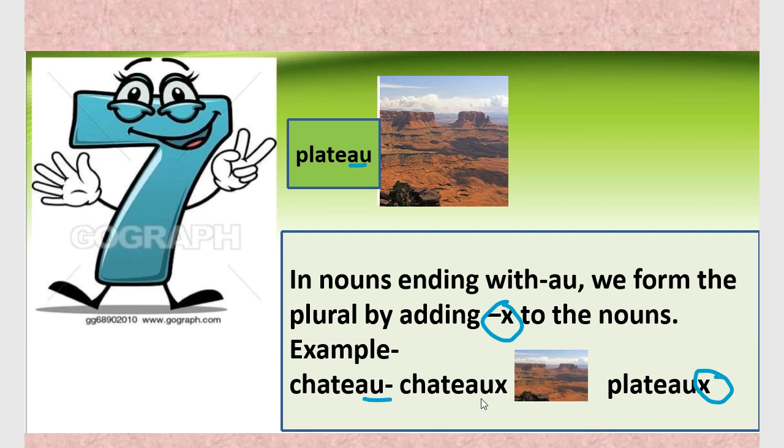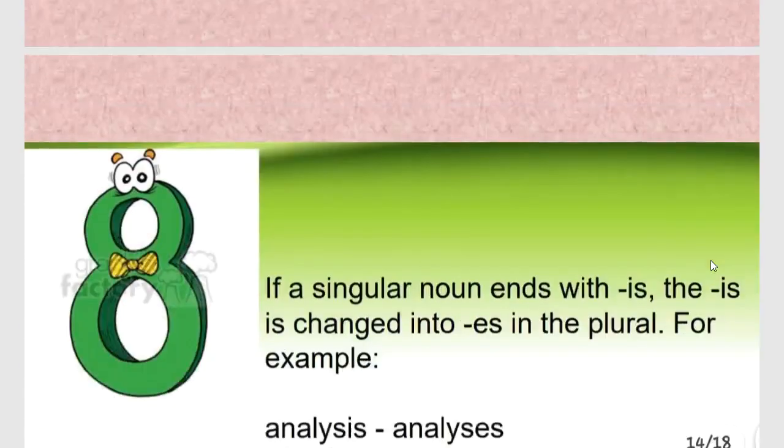CHATEAU changes to CHATEAUX. Okay, so we add X at the end of the noun words which end with AU to make it a plural noun. Is it clear? Next.